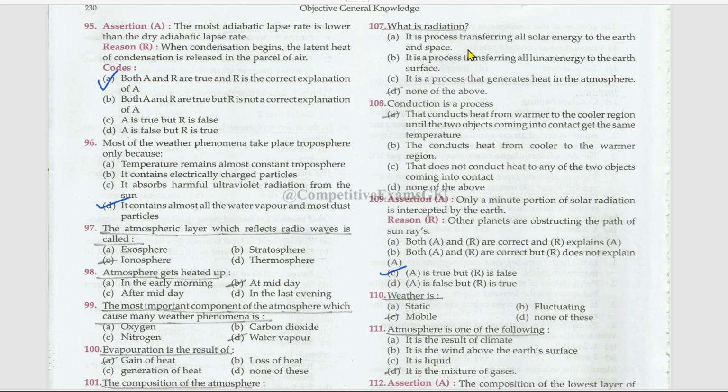What is radiation? It is the process transferring all solar energy to the earth and space. No. It is the process transferring all lunar energy to the earth and space. No. It is the process that generates heat in the atmosphere. See, also false. Mention the correct definition of radiation in the comments. Conduction is a process that conducts heat from warmer to the cooler region until the two objects coming into contact get the same temperature.